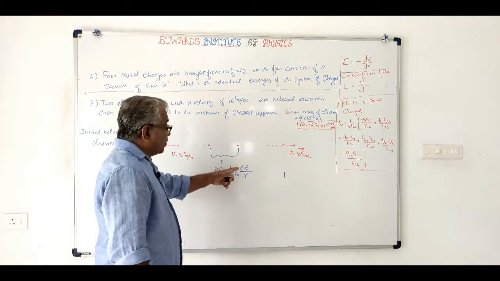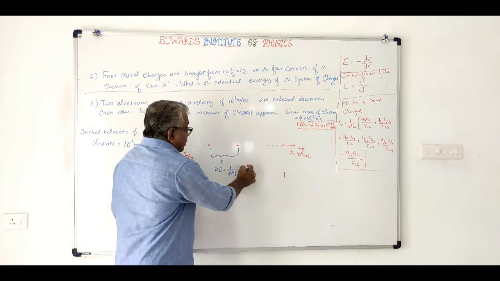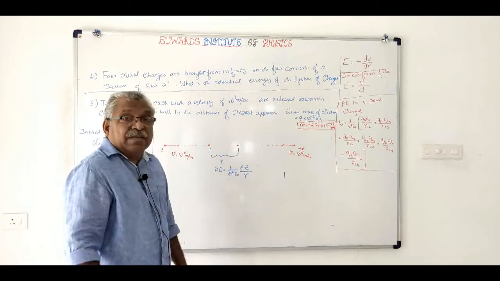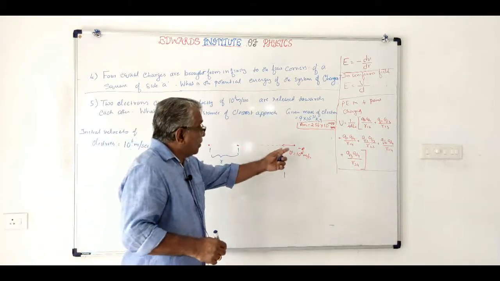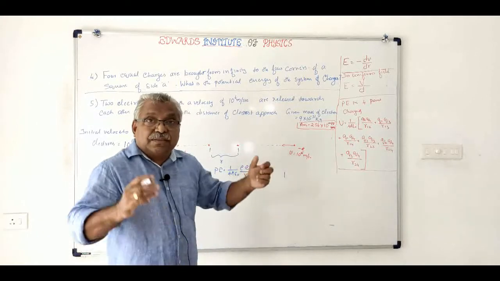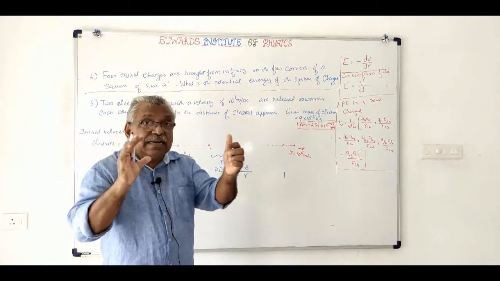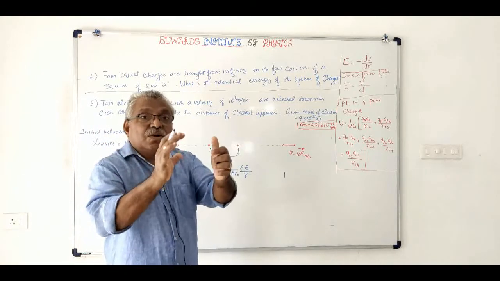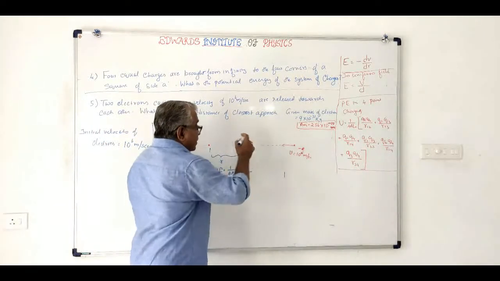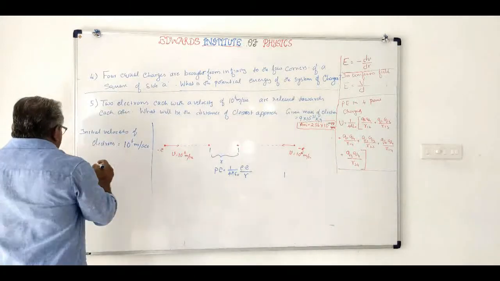Here it is minus e and minus e. Where will the system get this potential energy from? It has kinetic energy, and that kinetic energy is slowly converted to potential energy as it retards.